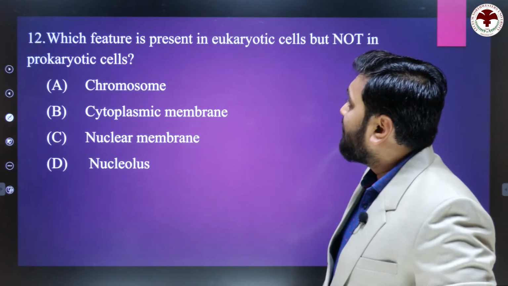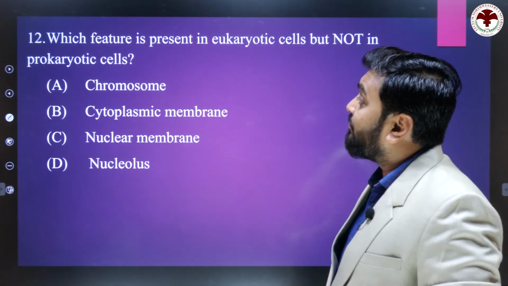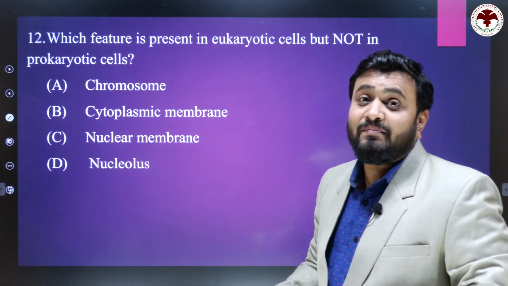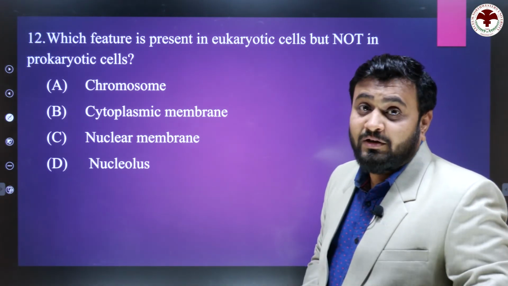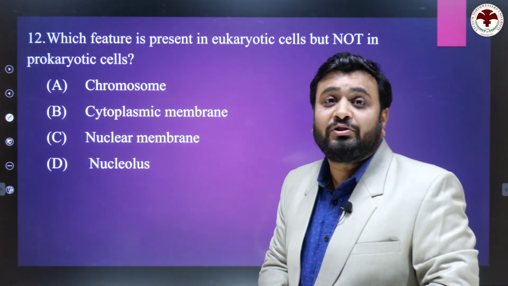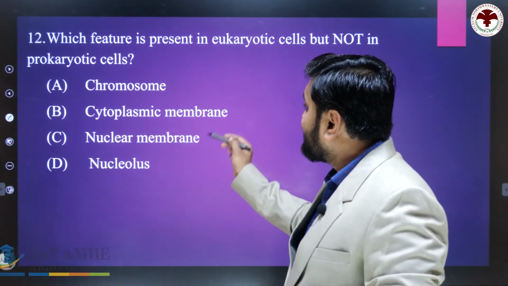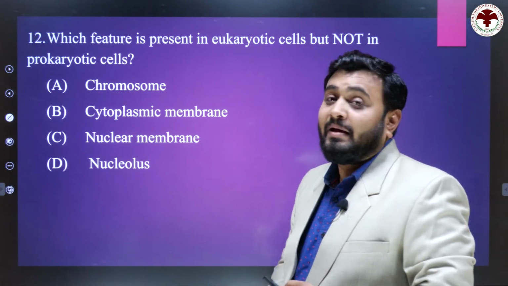Next question: which feature is present in eukaryotic cell but not in prokaryotic cell? Two simple questions. Which features are present in eukaryote but not in prokaryote? The first option is chromosome. Yes, chromosome is present in both eukaryote as well as prokaryote. Second, cytoplasmic membrane is present in both. Nuclear membrane.